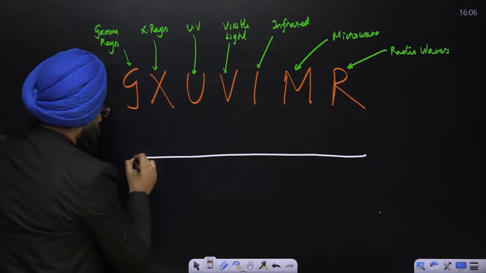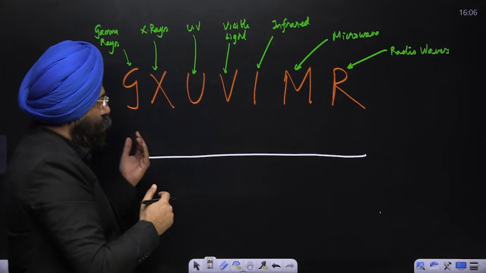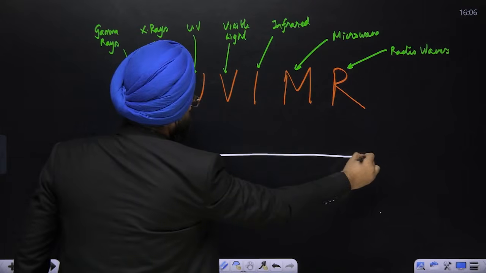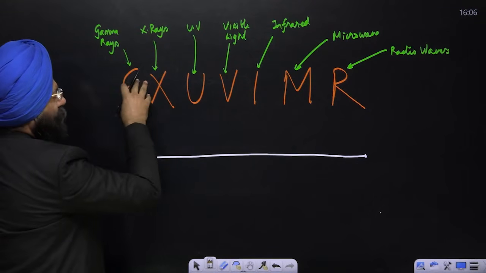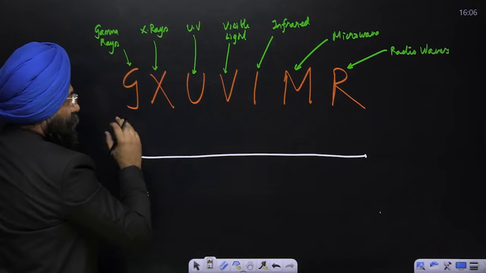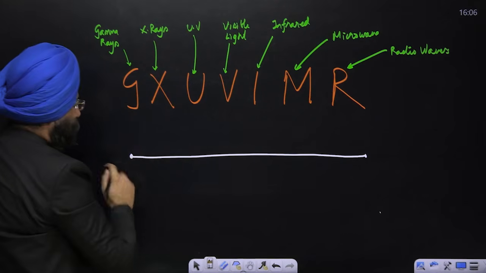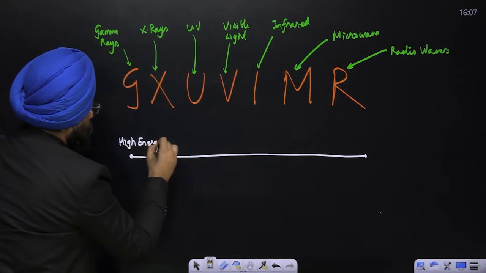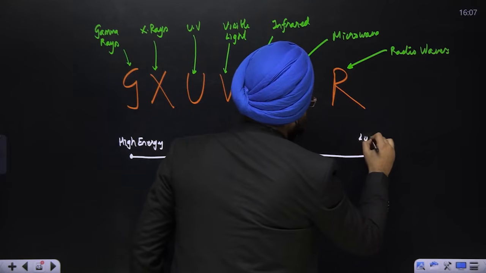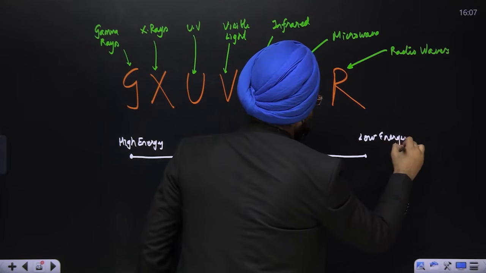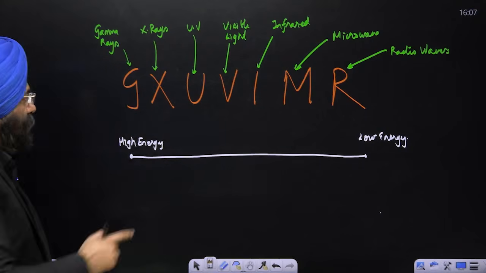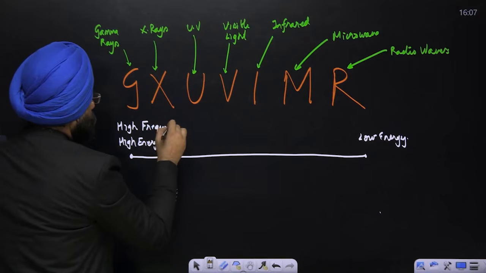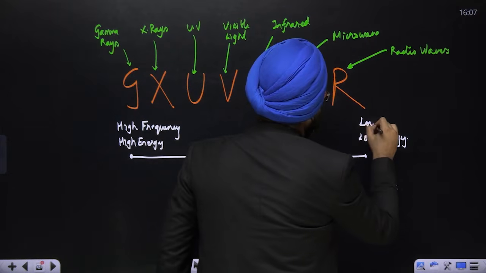See here. Let us say if you are in this position, let us say gamma, and let us say radio waves, I'm just mentioning here. This is a region. These are those waves or forms of energy which are high in energy, right? High energy. These are relatively low energy, right? Along with it, these have high frequency. Frequency of waves is very high. These have low frequency.